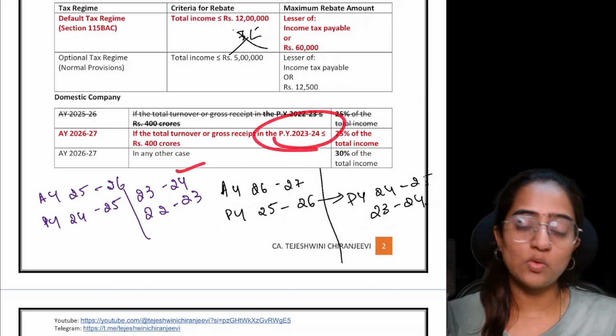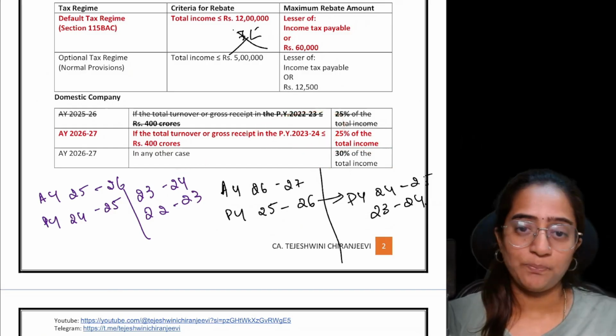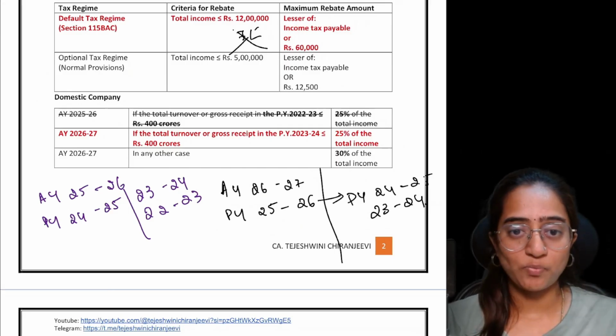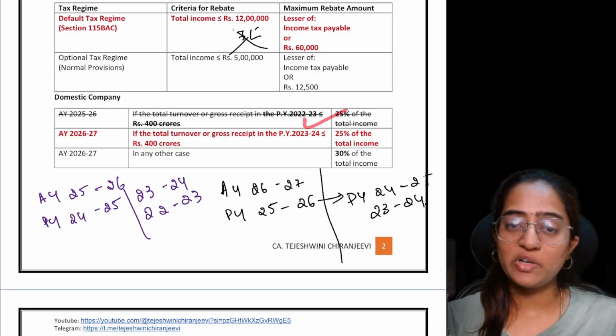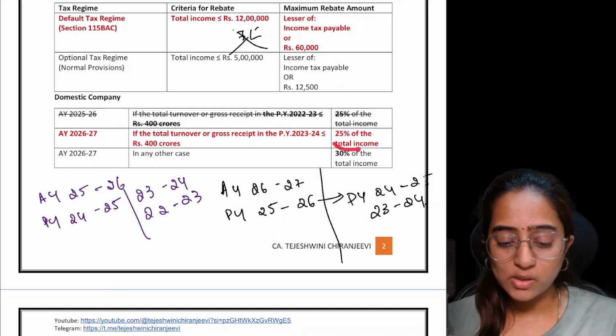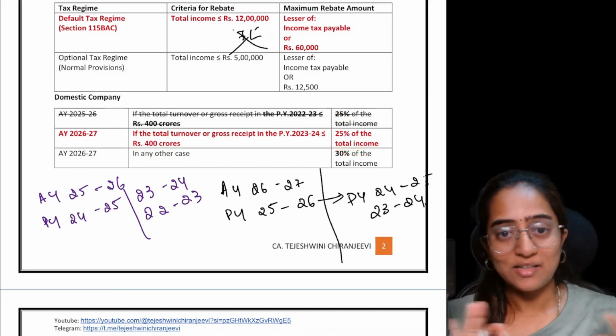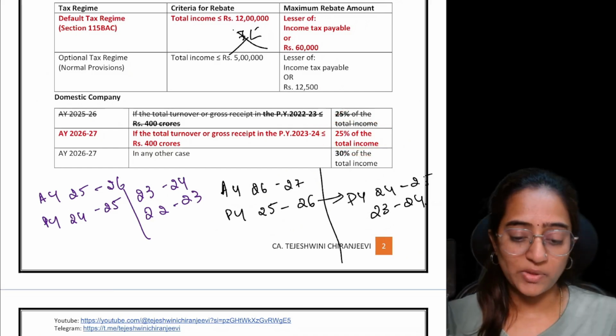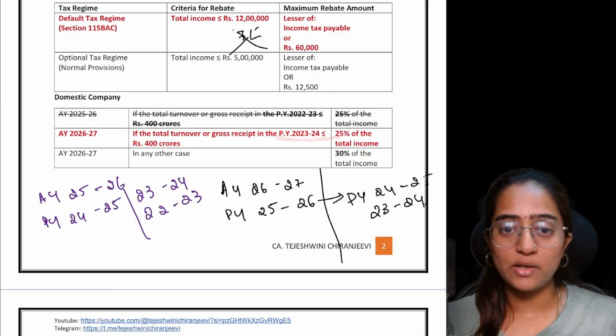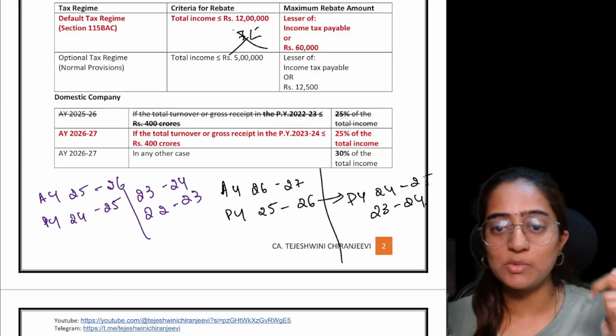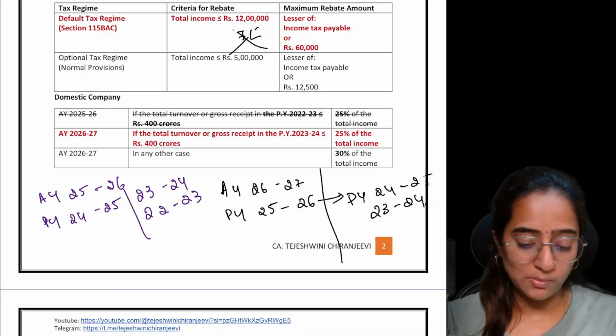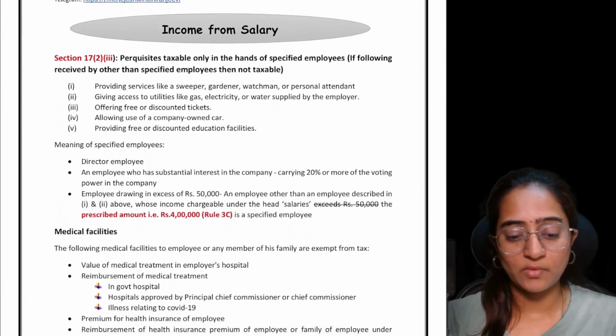The amendment is there only for this 25% slab, the 25% tax rate. PY 23-24, if it is less than or equal to 400 crores, remember it is 25%. Nothing else, no rocket science. Very simple. PY 23-24 less than or equal to 400 crores. How much is the percentage? 25 is the percentage. Clear?